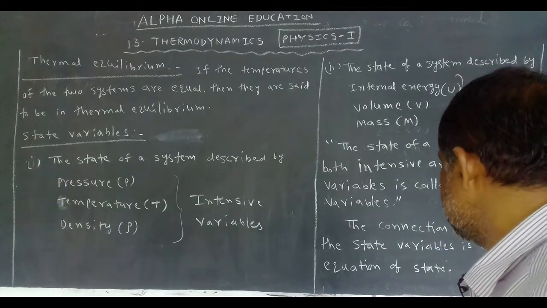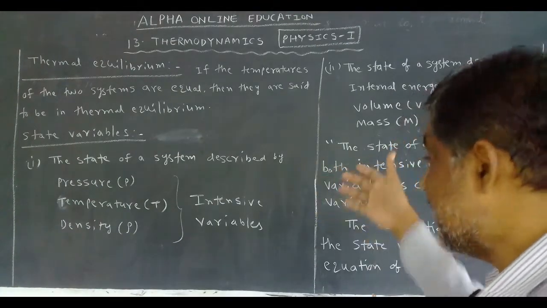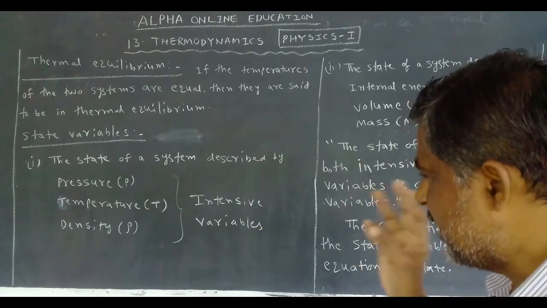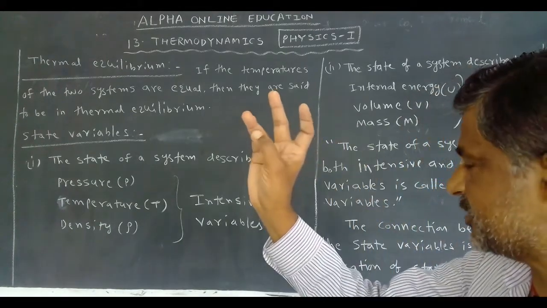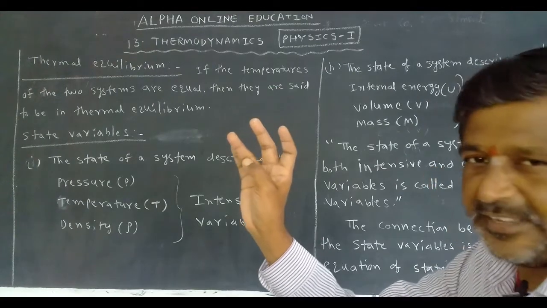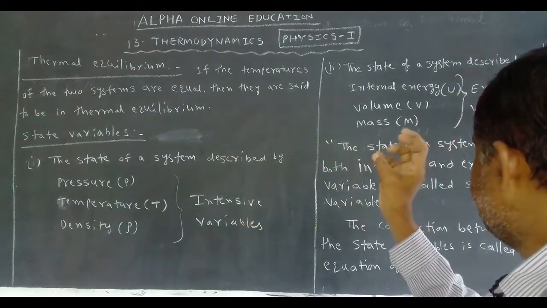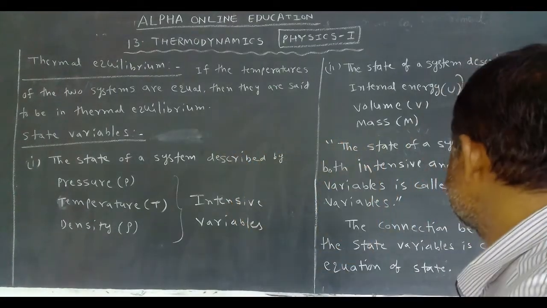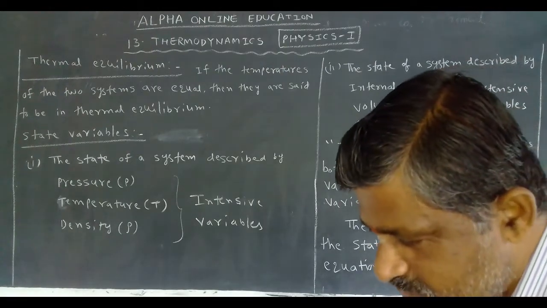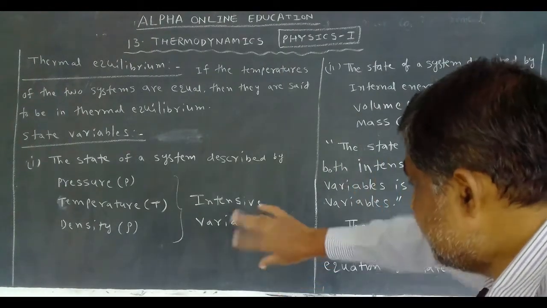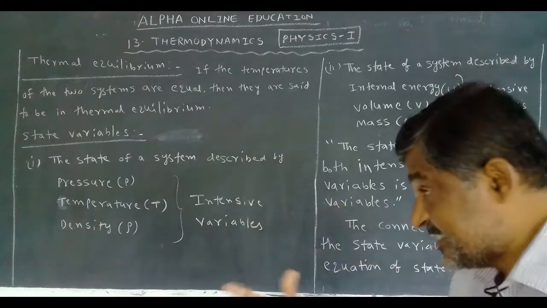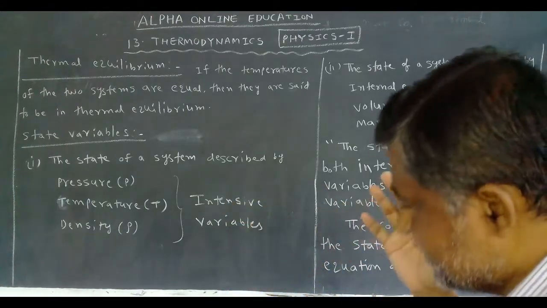Okay. Now there are six. Pressure, temperature, and density: these three are called intensive variables. Internal energy, volume, and mass: these three are called extensive variables. Now, is there any connection between these six? Yes, there is a connection.